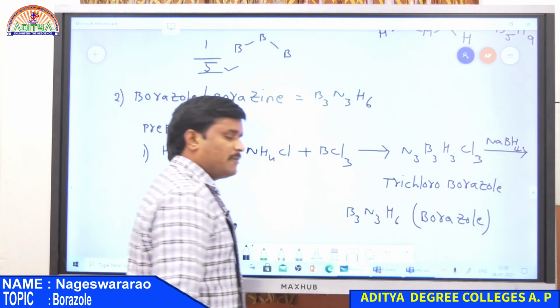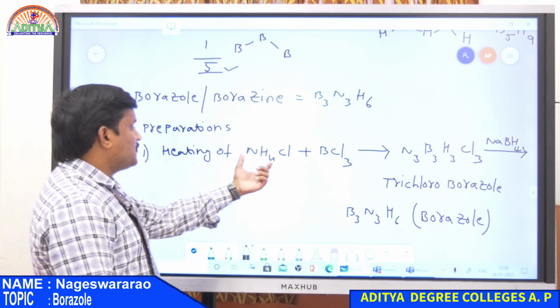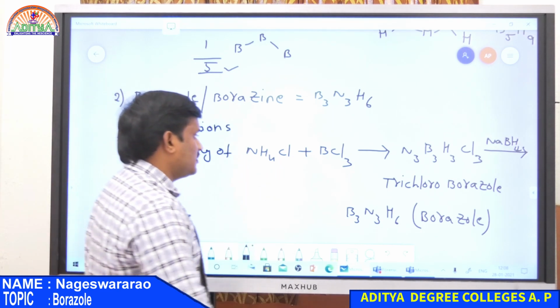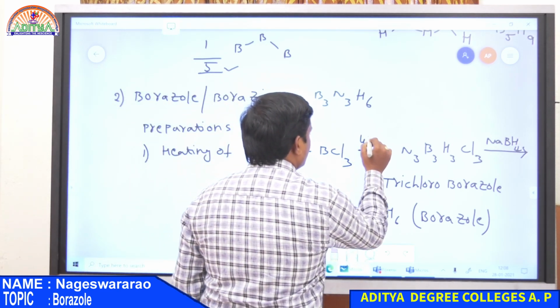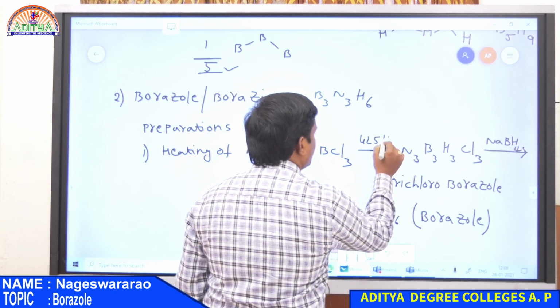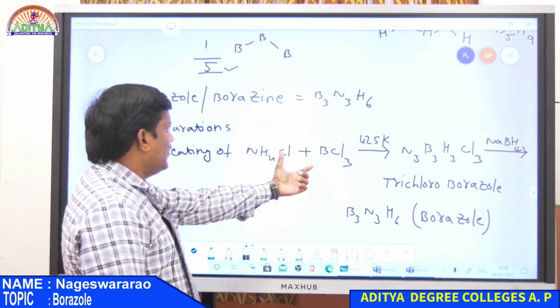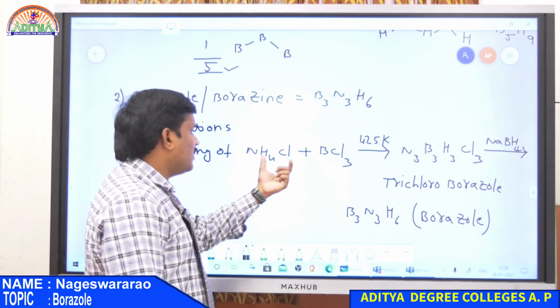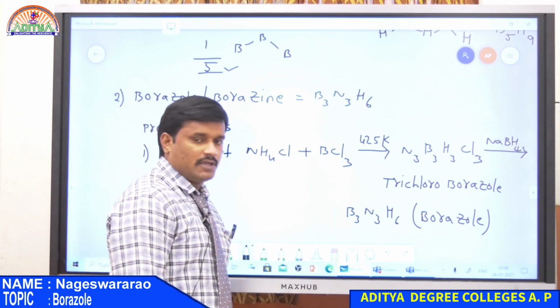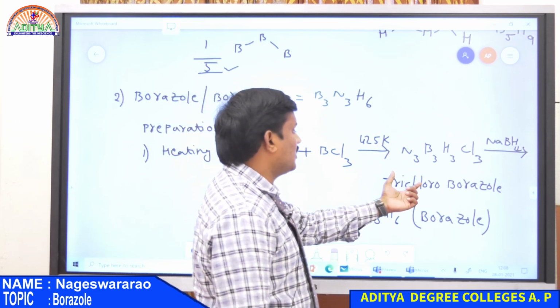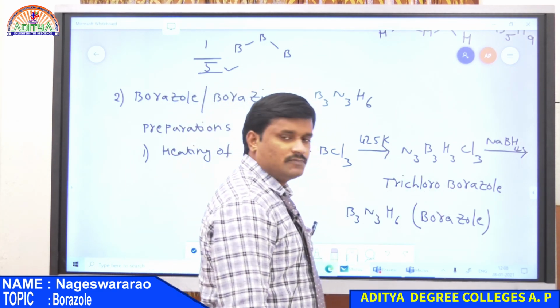So this is the first preparation from NH4Cl, ammonium chloride. Here heating takes place at nearly 425 Kelvin temperature. So heating between ammonium chloride and boron trichloride gives an intermediate, that is trichloroborazole, and it